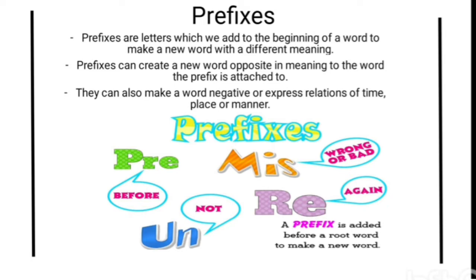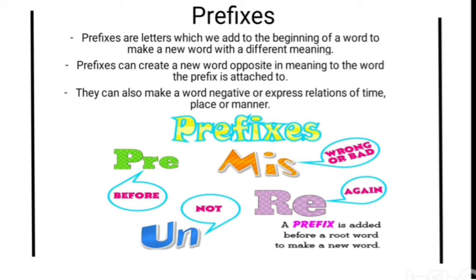Prefixes are letters which add to the beginning of a word to make a new word with a different meaning. There are different types of prefixes, such as pre means before, un means not, re means again, mis, wrong or bad.